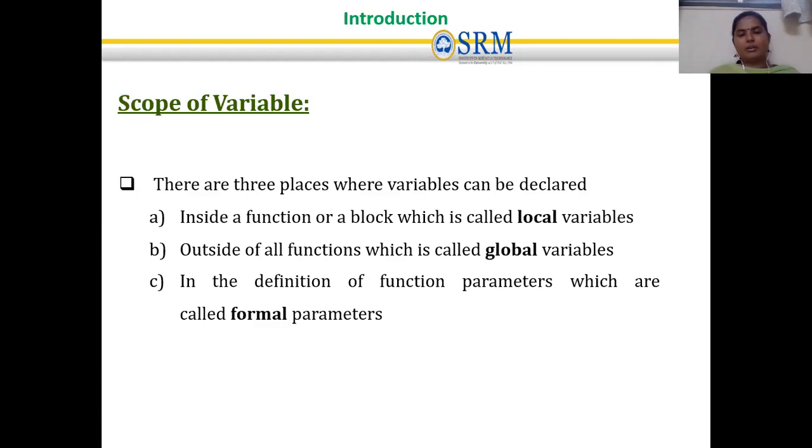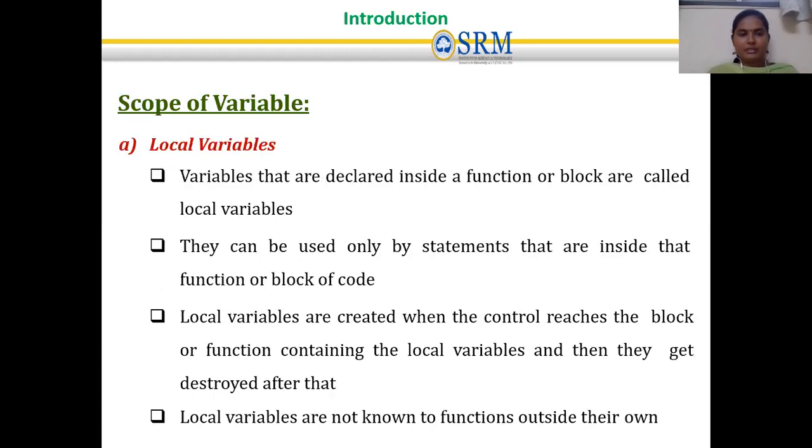Mainly we are going to concentrate on local variables and global variables under the scope of a variable. First we'll see what a local variable is with an example, then we will see a global variable with an example. Local variables are variables that are declared inside a function. As I said, a variable declared in a single function or a block is called a local variable.